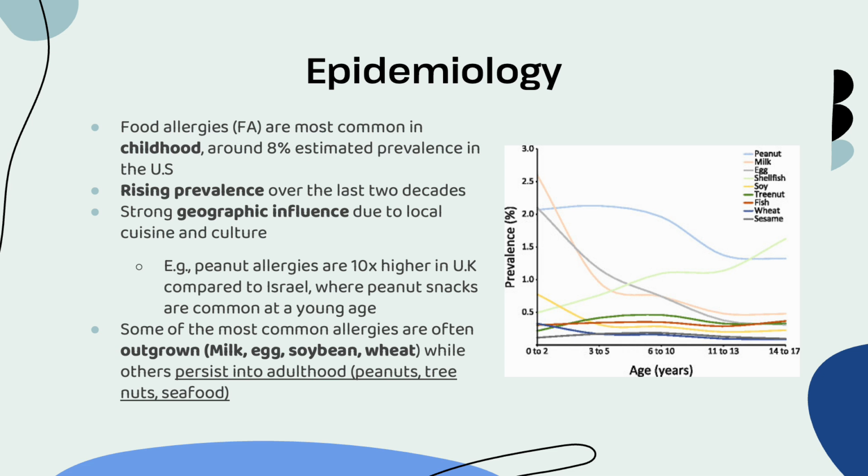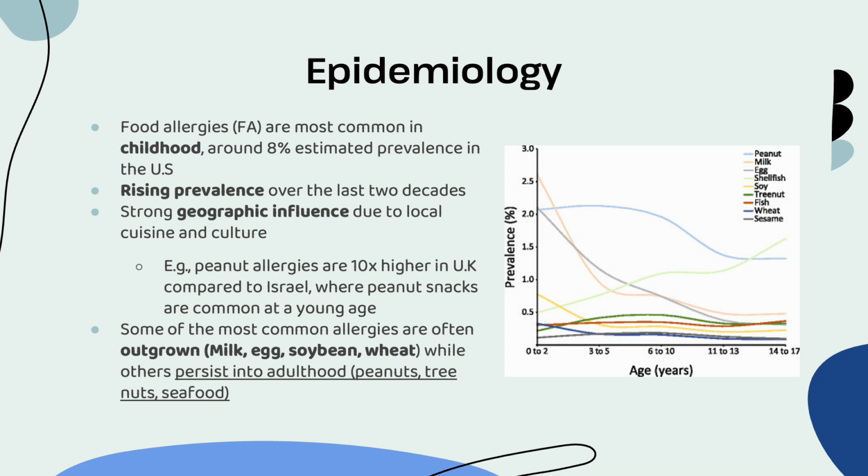As with many atopic conditions, the prevalence has been rising, and we've talked a lot about how these industrialization factors, globalization, hygiene theory, even microbiotic theory, how all of these influences are causing a rise in prevalence of atopic diseases, especially food allergies in certain areas of the world. But it's really that geographic distribution that is really interesting. So, for example, if we look at the UK versus Israel, two very different places of the world, we see that peanut allergies are 10 times higher in the United Kingdom. So the question is, why do we have lower peanut allergies in Israel?